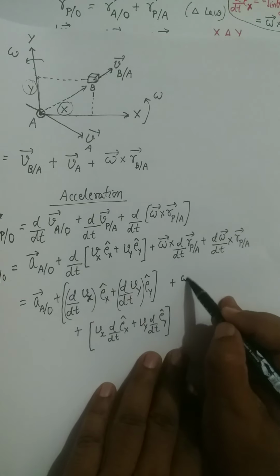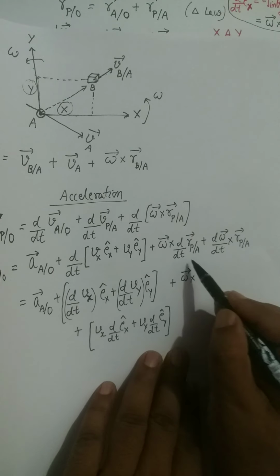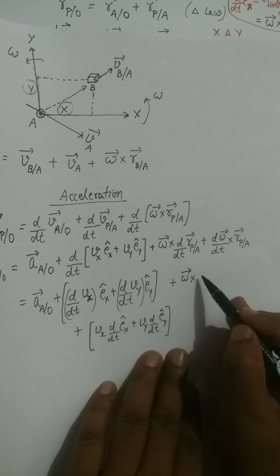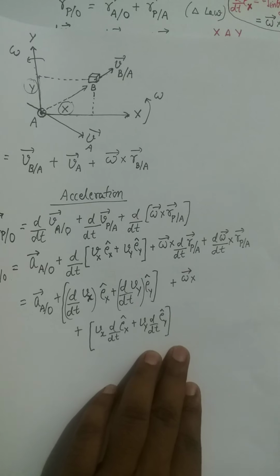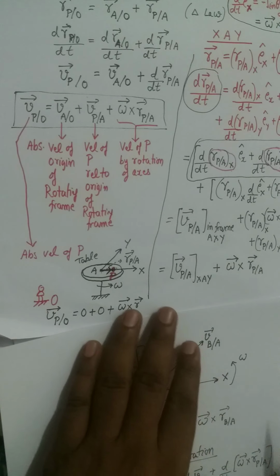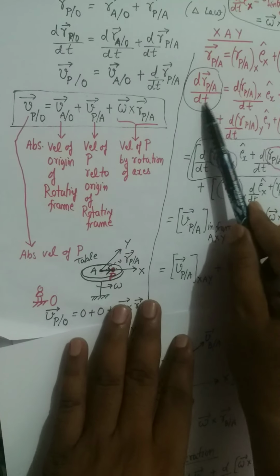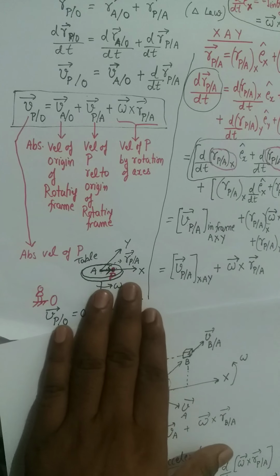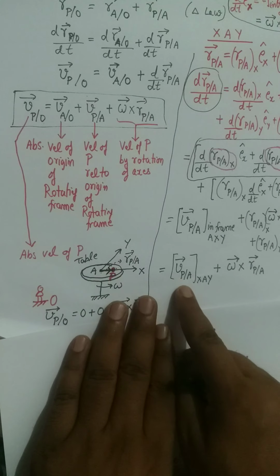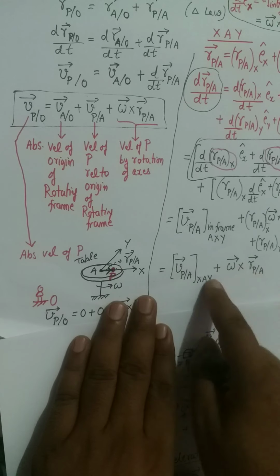and then you have omega cross d by dt of rpa, but d by dt of rpa we have already calculated. D by dt of rpa we have calculated, and that is velocity of p with respect to a plus omega cross rpa.